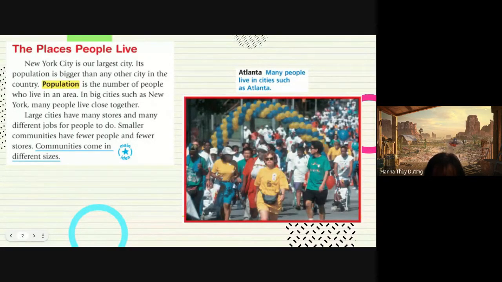In big cities such as New York, many people live close together. Large cities have many stores and many different shops for people to visit. Smaller communities have fewer people and fewer stores. Communities come in different sizes.